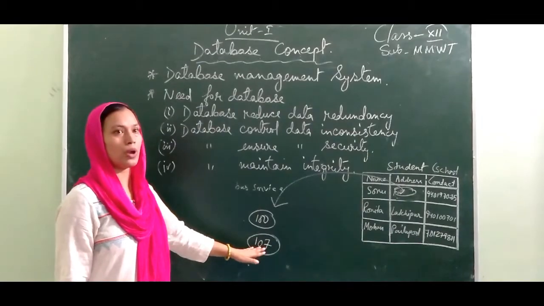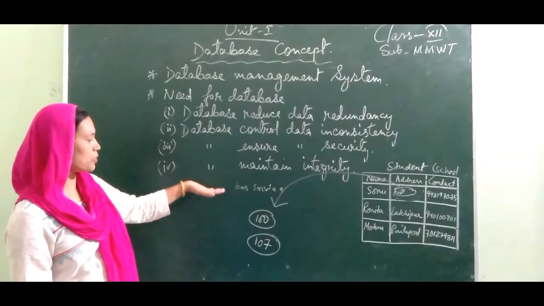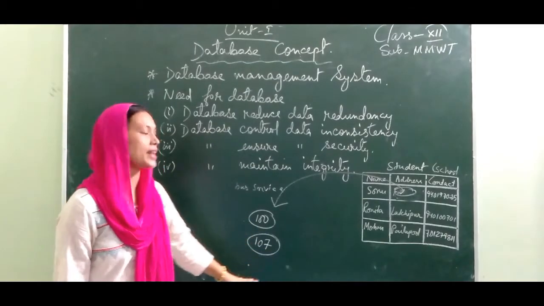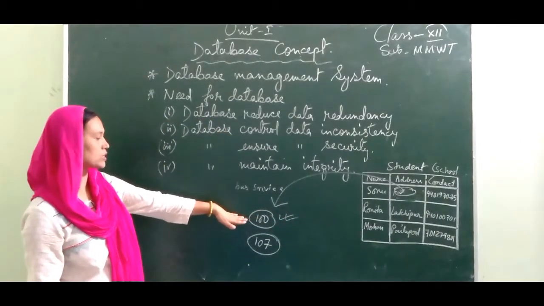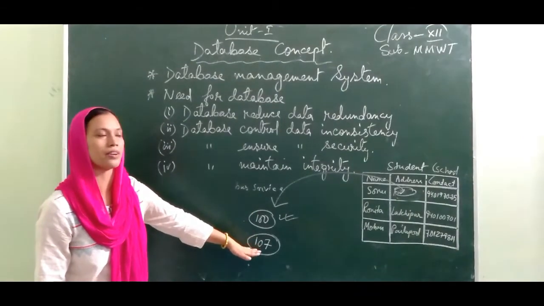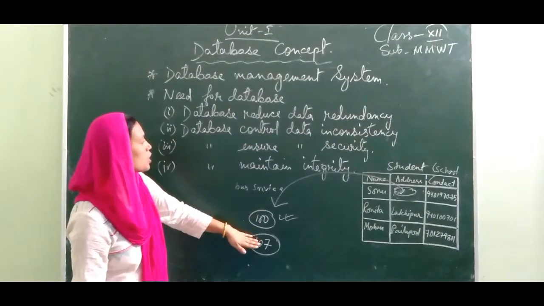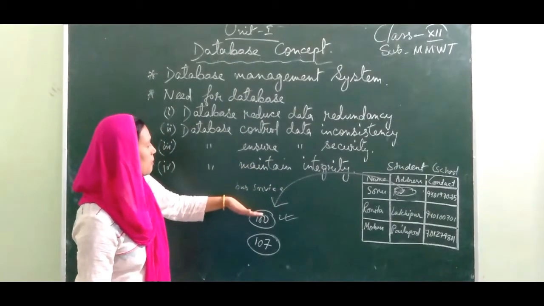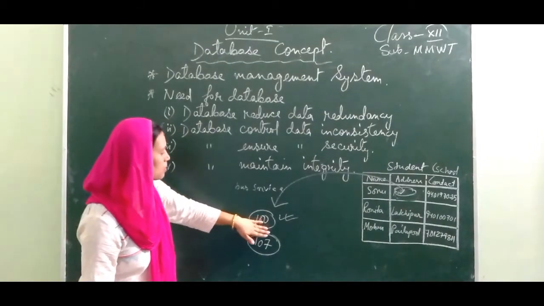But if you enter the same data in the computer, it is going to give you a message that the data cannot exceed 100. That means you cannot enter data more than 100 because 100 is the maximum mark. So 107 is more than the maximum marks. This integrity will be maintained by a computerized database,